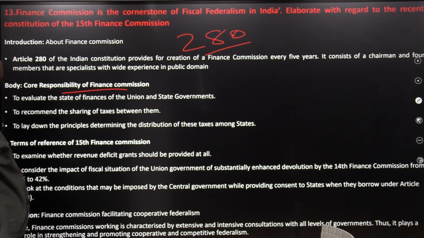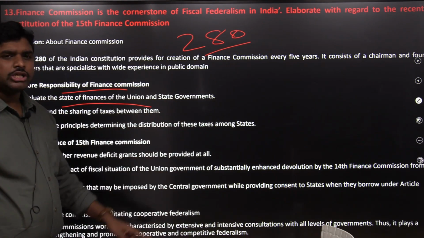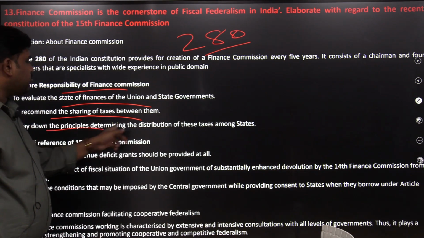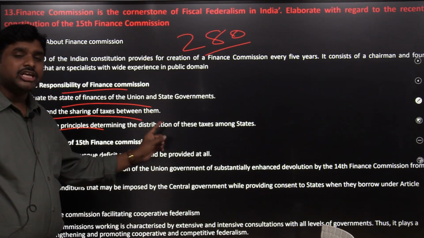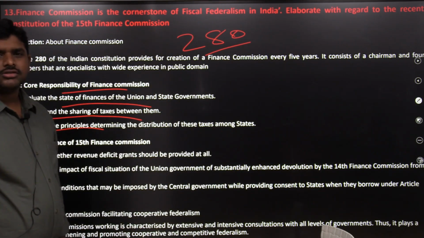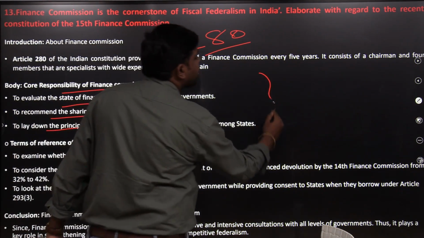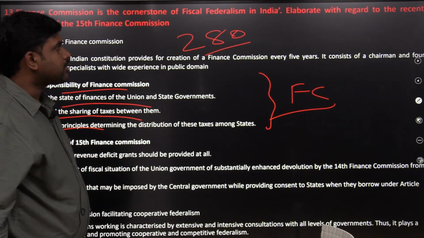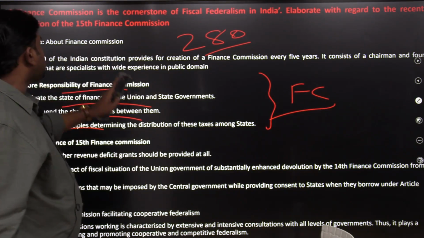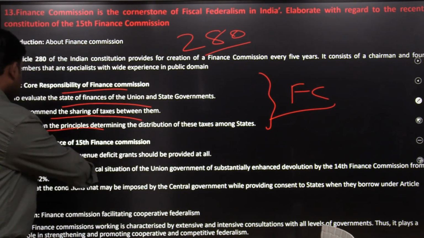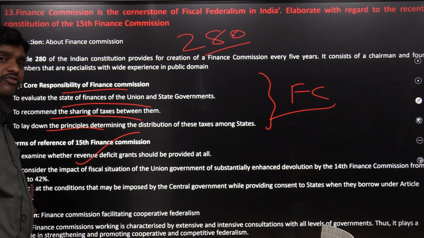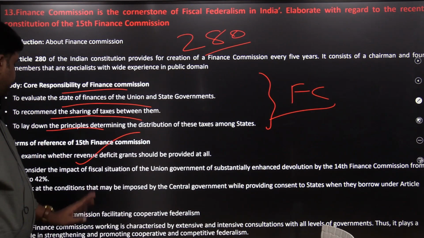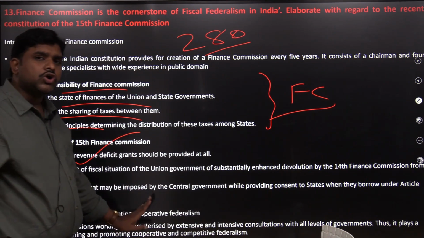Core responsibility of Finance Commission: evaluate the state of finances of the union and the state governments, recommend the sharing of taxes between them, and lay down the principles for the determination of these taxes among the states. So, role of Finance Commission: every 5 years, a Finance Commission will be constituted. Elaborate with regard to the recent constitution of the 15th Finance Commission. Mainly a 42% devolution of the funds. Finance Commission facilitates cooperative federalism.